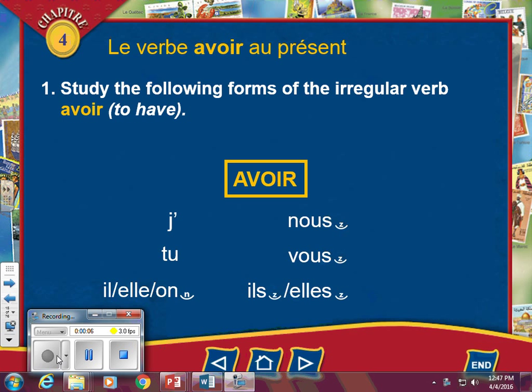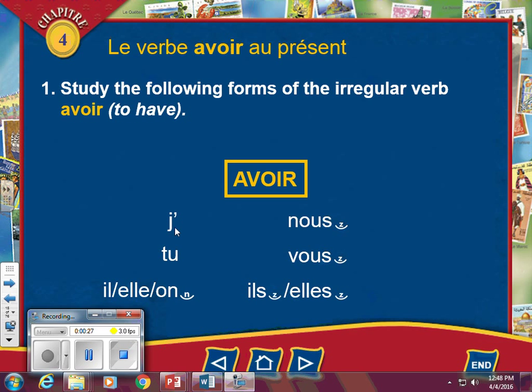It's called avoir, and it is the verb to have. You've seen it already in Chapter 4 vocabulary. You've seen it used in context and sentences, and now we're going to learn how to conjugate it, just like we did with être. Remember être, where every verb part was different for each subject? Avoir is going to be the same thing because it's irregular.